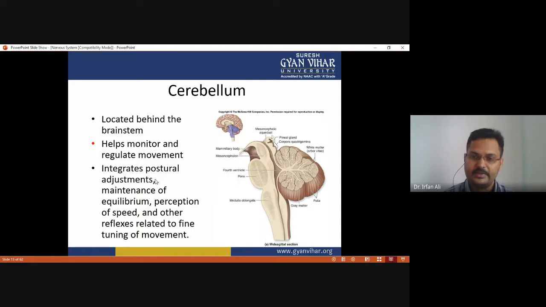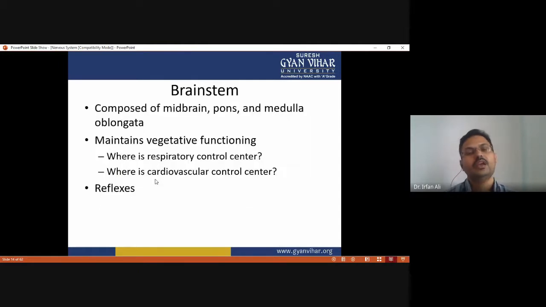So this is a mid sagittal section of the brain, and the brain stem includes the midbrain, pons, and medulla oblongata. The brainstem maintains vegetative function, where the respiratory control center and the cardiovascular control center are located, and it controls the reflex actions.